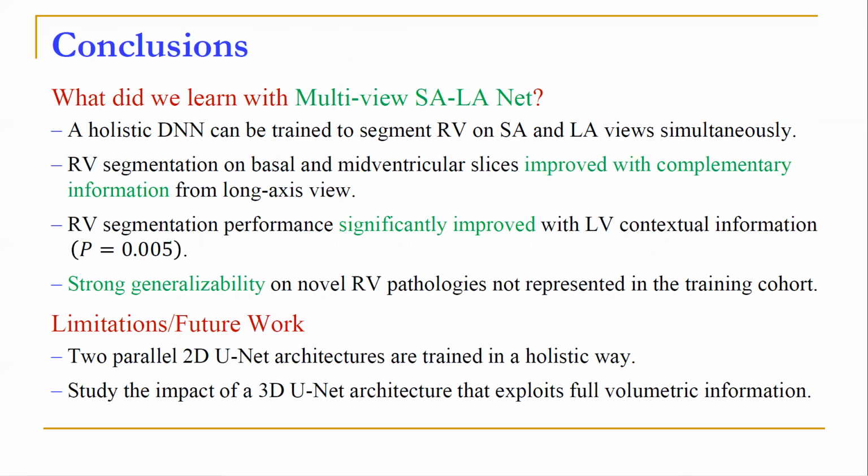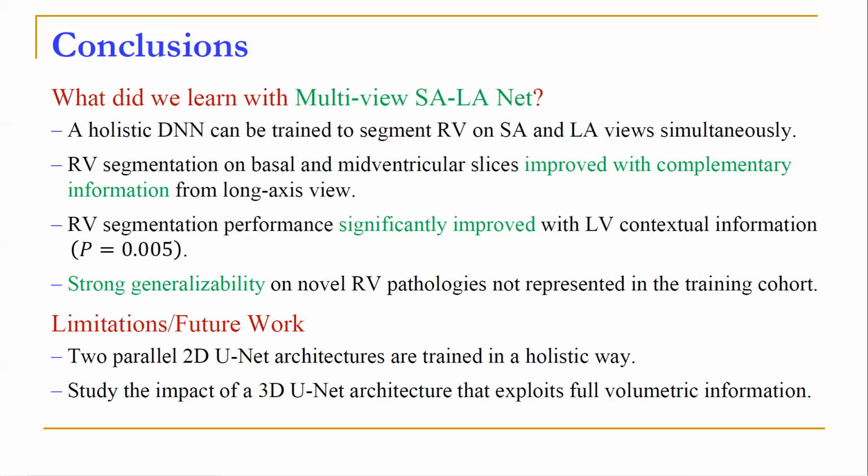We also demonstrated that the RV segmentation performance significantly improved if we incorporate contextual information of the left ventricle in the learning process. And finally, we demonstrated that the proposed model exhibits strong generalizability on novel RV pathologies, which were not represented in the training pool.